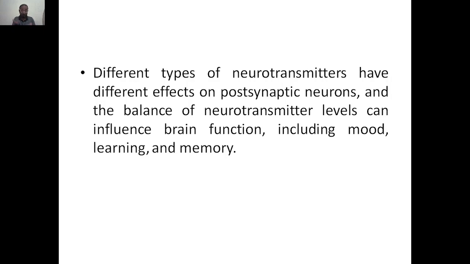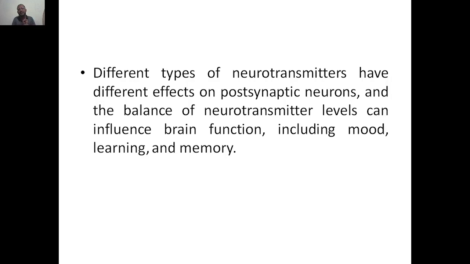If there is no balance of these neurotransmitters, then there will be a change in the brain's function, including mood, learning, and memory. All these things will get affected. For example, sometimes you say you are not in a mood, or you are not in a mood to learn, or you are not able to remember something. That is because the signal transaction did not happen properly from one neuron to another neuron, or there is a difference in how it has to happen. It has not happened like that, understanding.